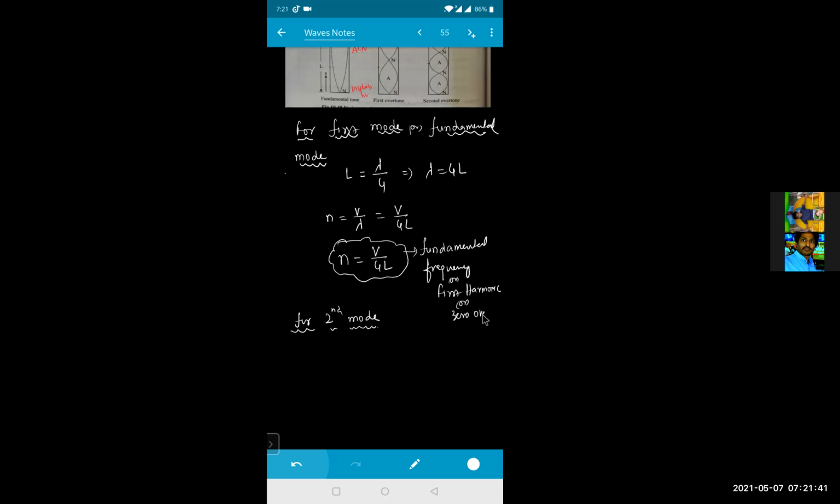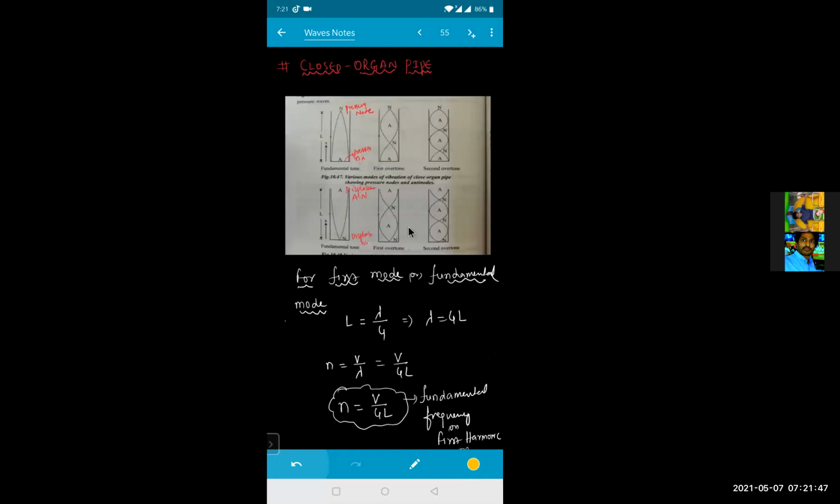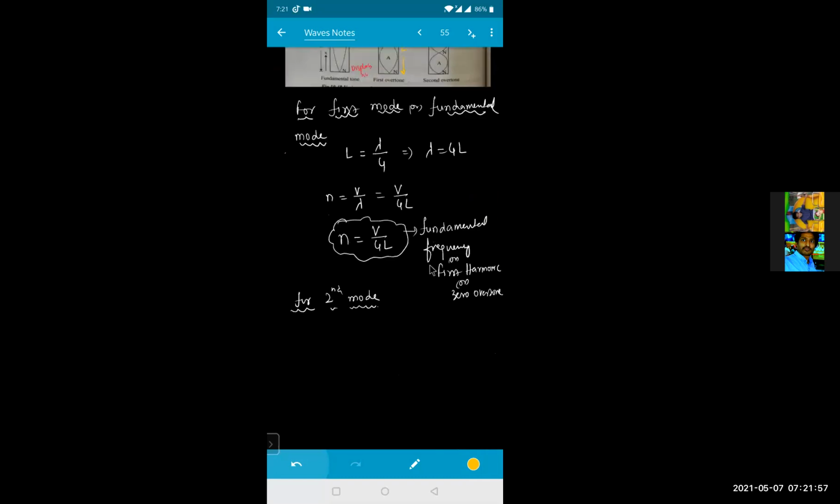Zero overtone. Okay. If I'm going for the second mode, if you take a tuning fork, this is the vibration which is seen. So this will be the L from here to here. So the second mode is also called the first overtone.